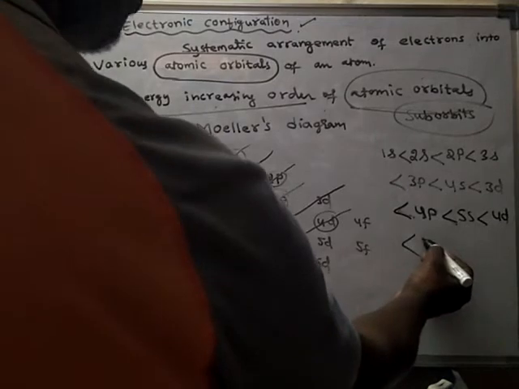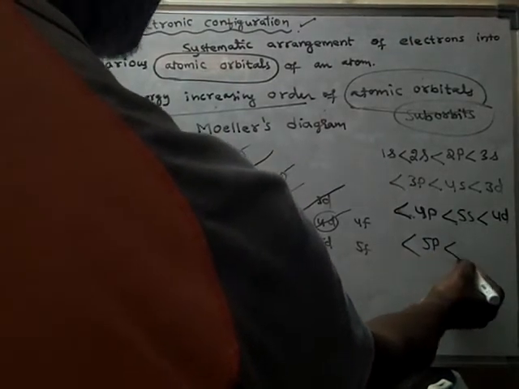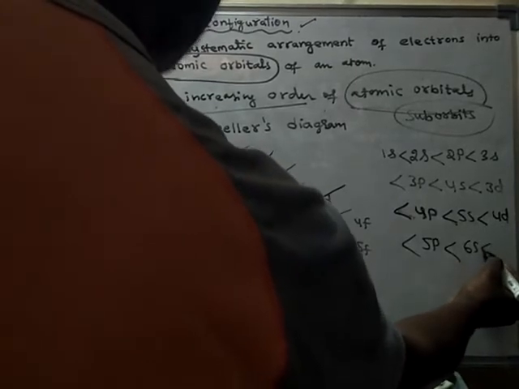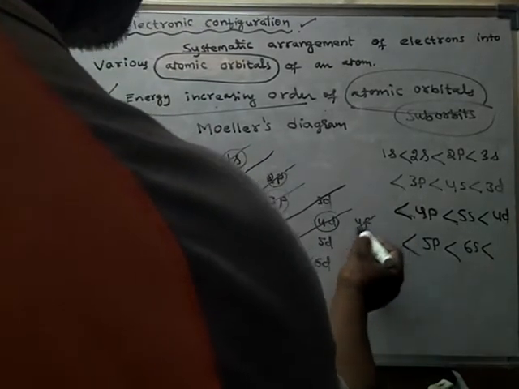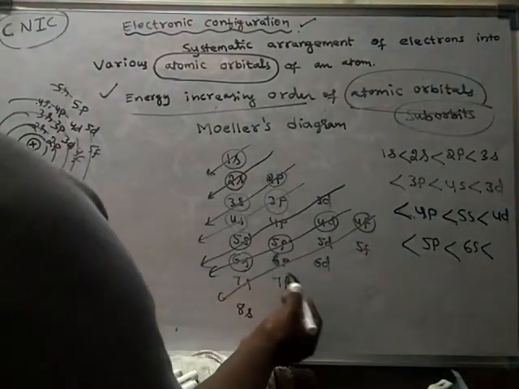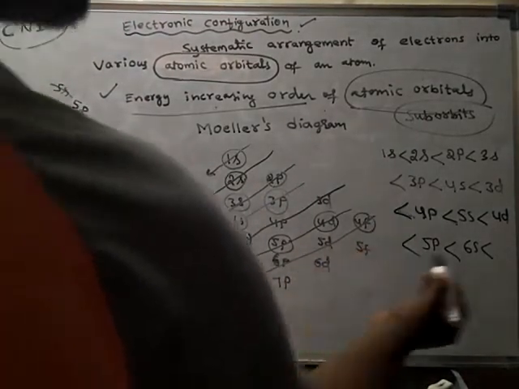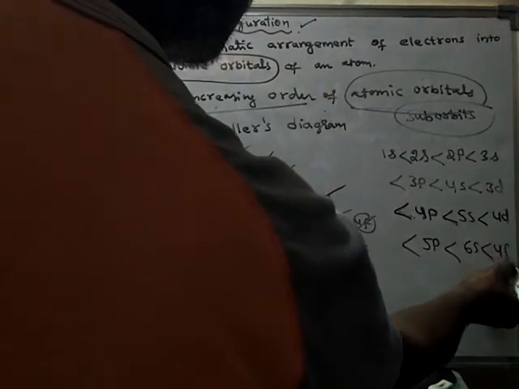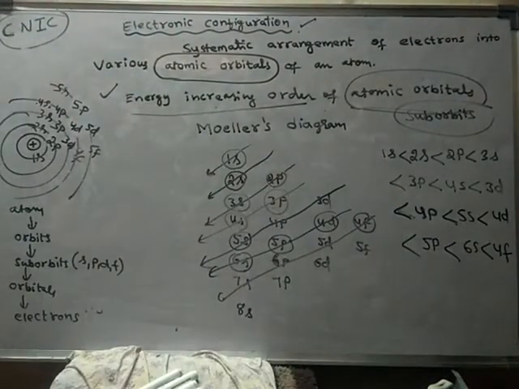it is 5p, and after 5p it is 6s, and after 6s it is 4f. 4f is having more energy than 6s, and 6s is having more energy than 5p.